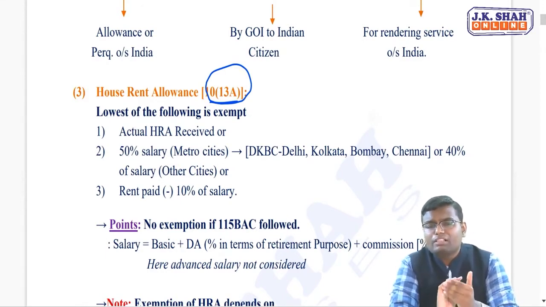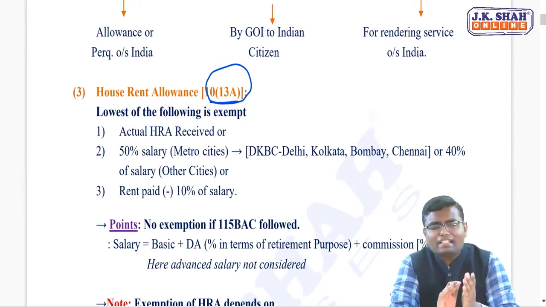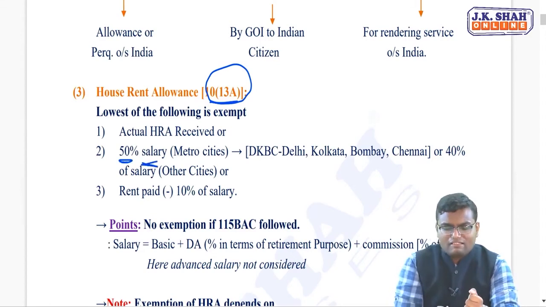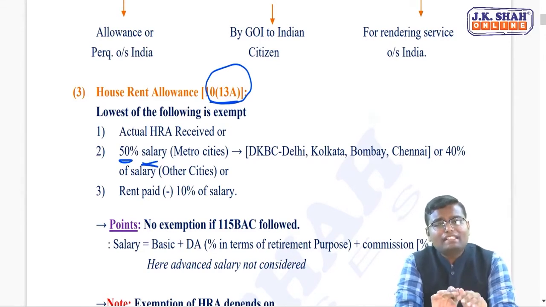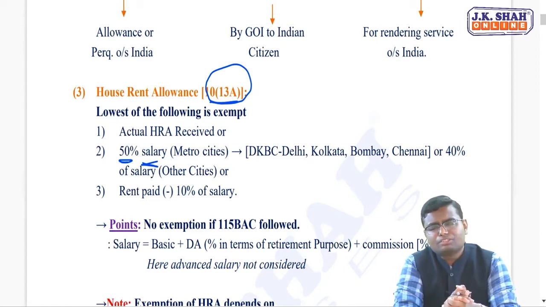Condition number 2: if you are paying the rent in a metro city, that is Delhi, Kolkata, Bombay, Chennai, the second condition will be 50% of the salary. And if you are paying the rent in any other city, then it will be 40% of the salary. So depending on the city, you get the percentage of exemption in the second condition. If metro city, then 50%, otherwise 40% of salary.